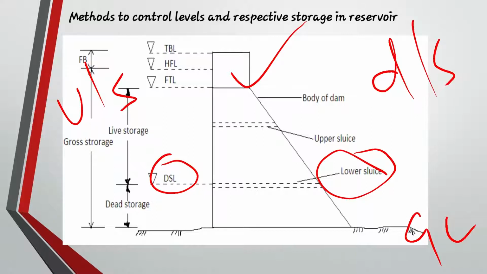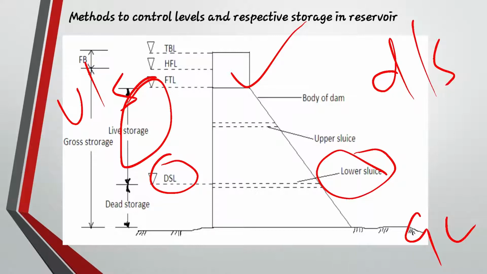Next is live storage. The water which increases due to a heavy amount of flood or heavy rainfall, this live storage can be used for irrigation purposes, and this water could be diverted either through the canal head regulator or through opening the body of the dam, that is the sluice.